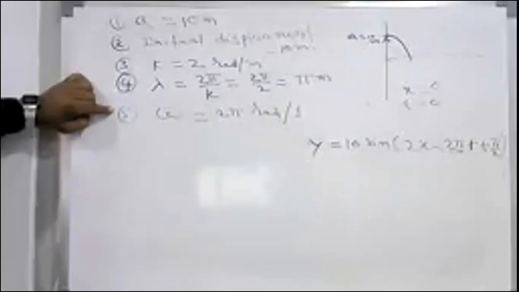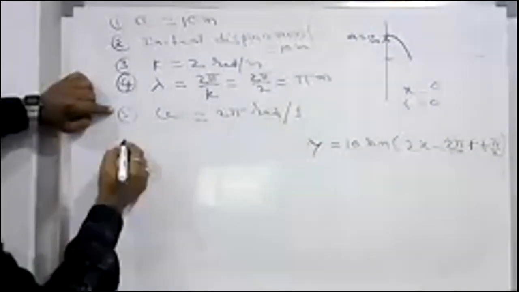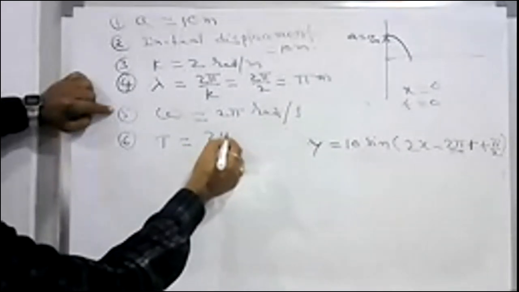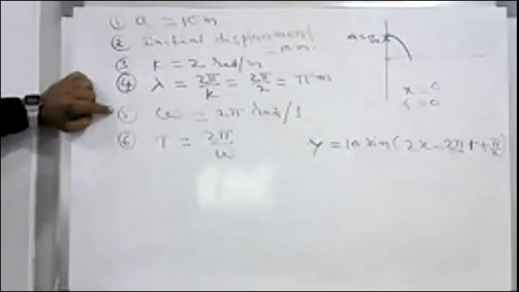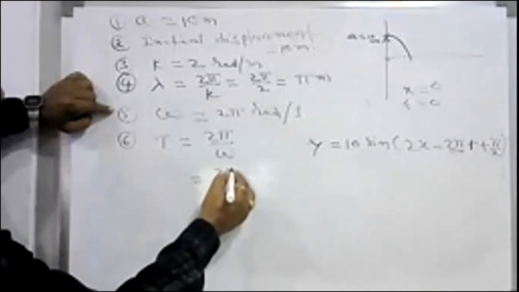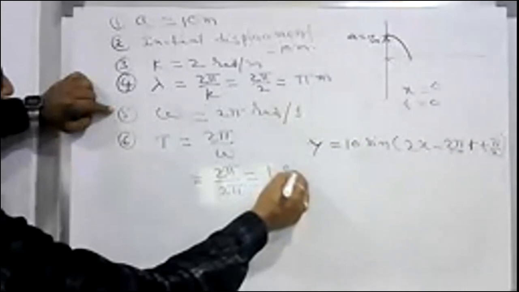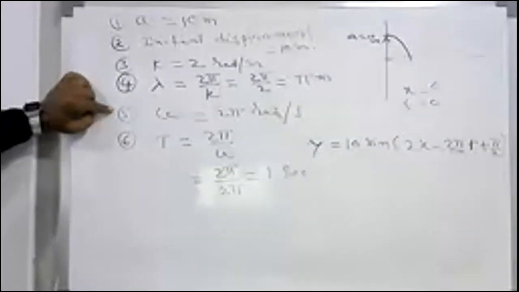Then what is the time period now? T is equal to 2 pi by omega. So how much is 2 pi by omega? 1 second. Time period is 1 second. Then what will be its frequency?